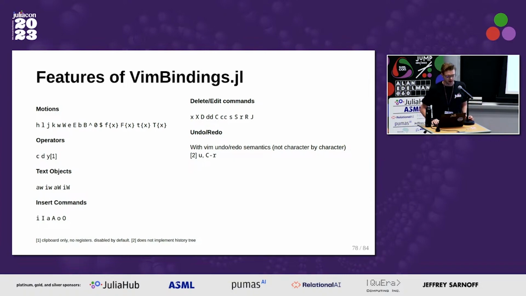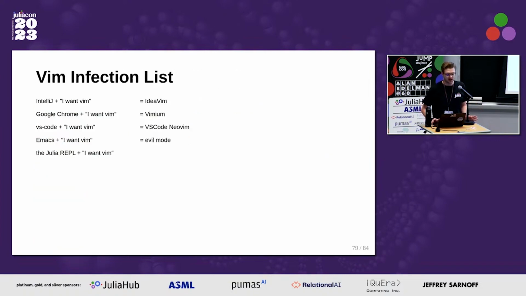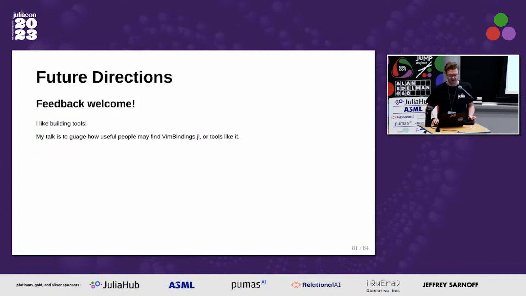So my hope is that this would be enough to add VimBindings.jl to this infection list, where Vim has kind of creeped out and now the Julia REPL can also be Vim, at least a subset of Vim. So as far as where this goes in the future, I would really like to hear feedback. I really enjoy building tooling, and I want to be hearing people's thoughts about, is this useful?